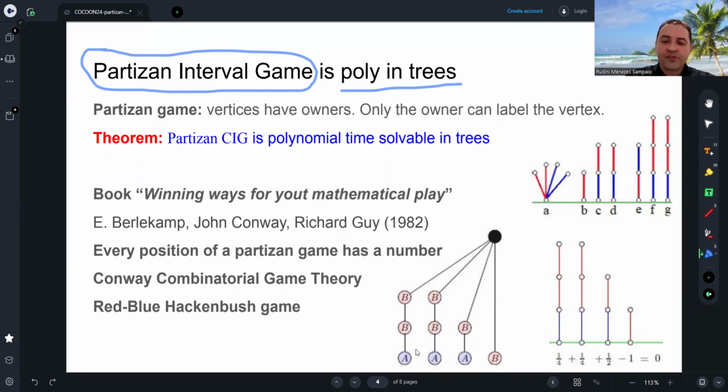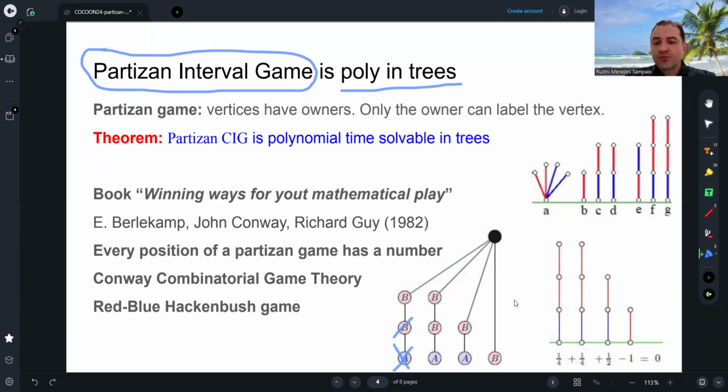And this vertex with A, Alice is the owner, okay? So, for example, if Alice is the first to play and she plays here first, these vertices are now forbidden because of this shortest path here. Then Bob can play here, Alice can play here, and this vertex is forbidden. And Bob can play here, Alice plays here, and then Bob plays here. Bob is the last to play. Okay, Alice started and Bob wins.